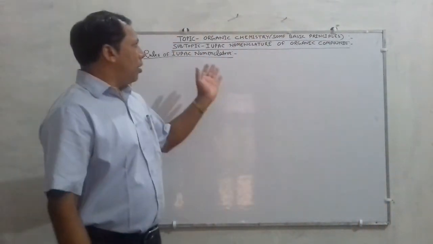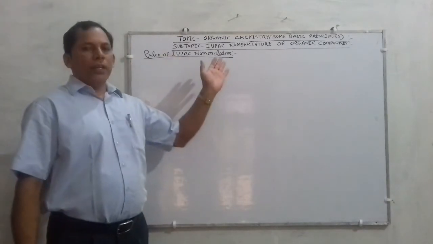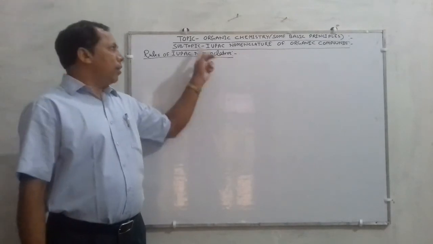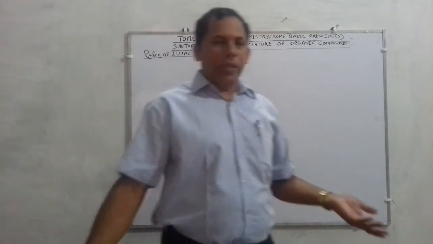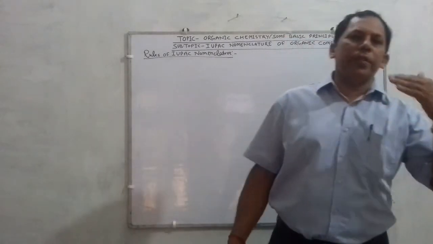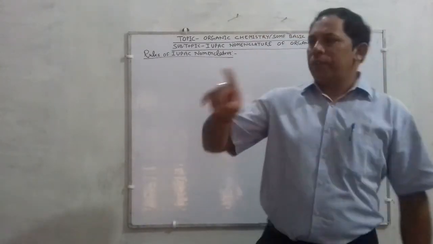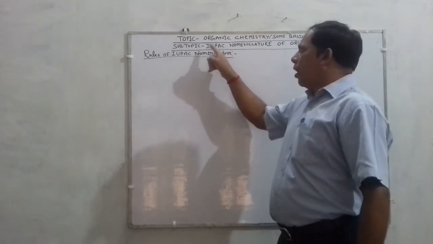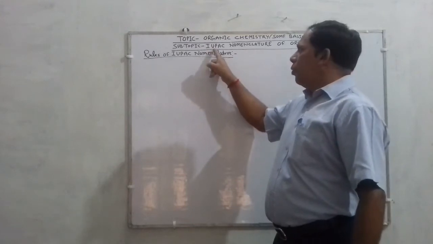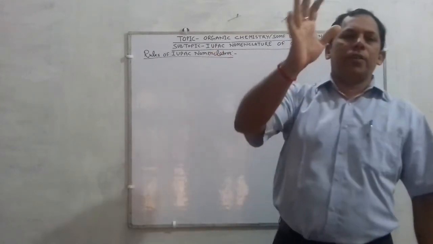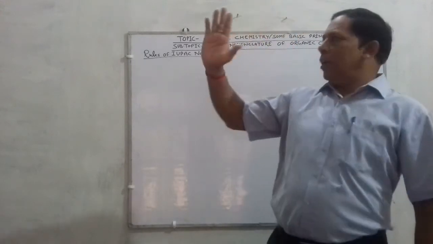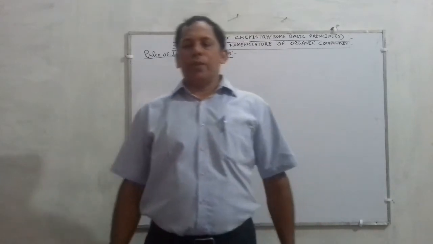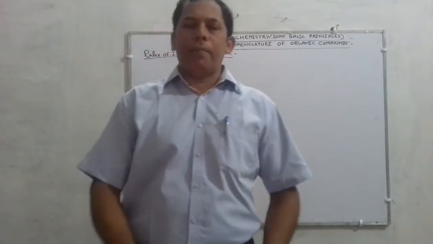So let's start. Nomenclature of organic compounds, IUPAC nomenclature. Here the term IUPAC stands for International Union of Pure and Applied Chemistry, or it is also called the International Union of Pure and Applied Chemistry System. The IUPAC system was launched perhaps in 1957.